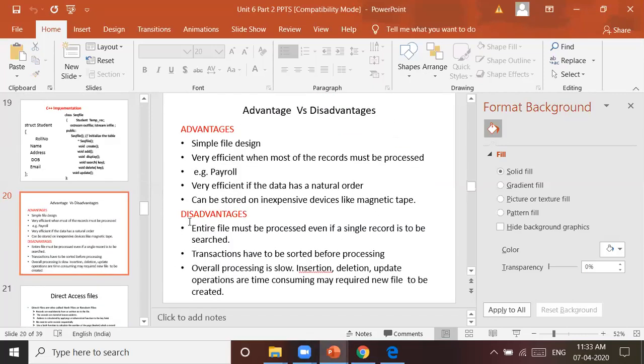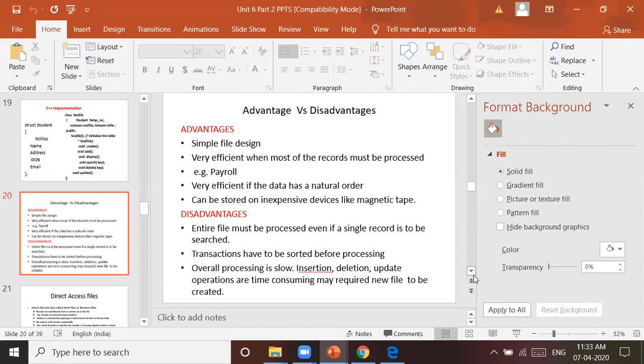Okay, so advantages and disadvantages. Simple file design is very efficient when most of the records must be processed. An example is a payroll system, where we need to process all the records. It is very efficient if data is already in a natural order. For example, if your roll numbers are inserted in natural order 1, 2, 3 likewise, then there will be no changes in the file, so it will be very efficient. It can be stored on inexpensive devices like magnetic tape. That is okay.